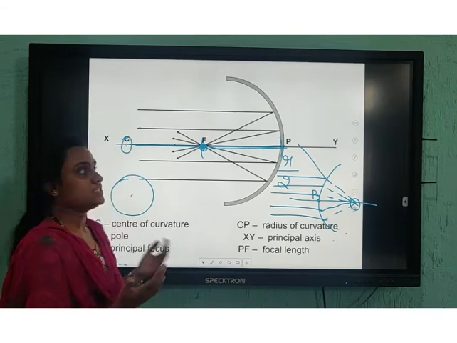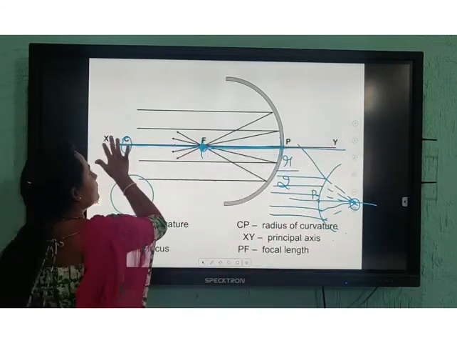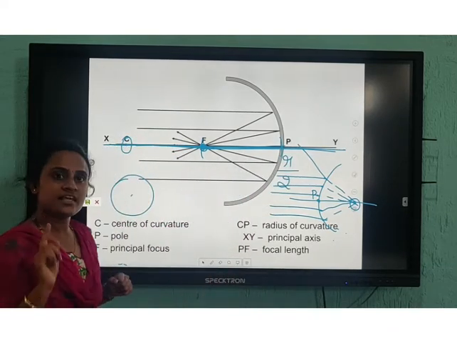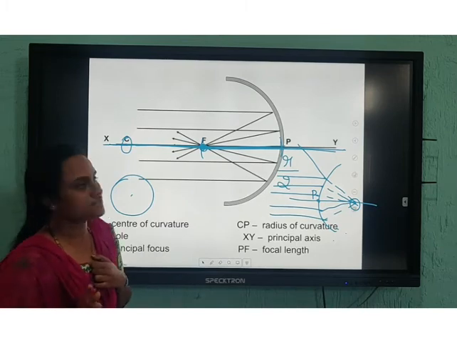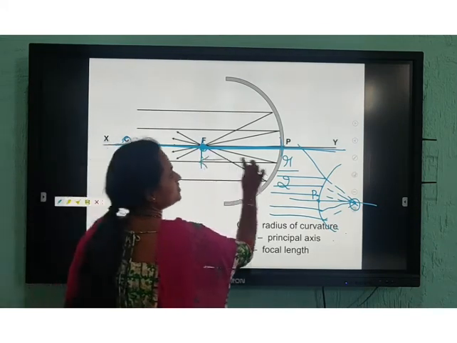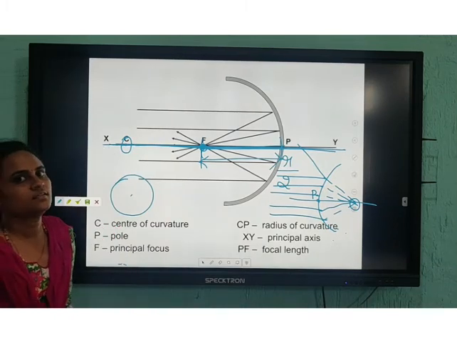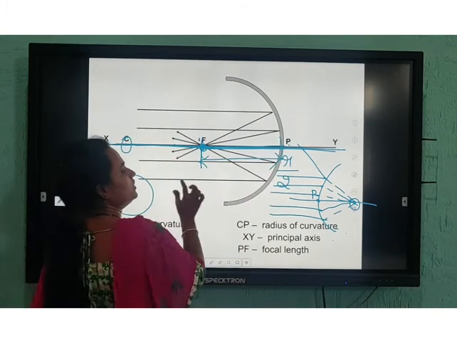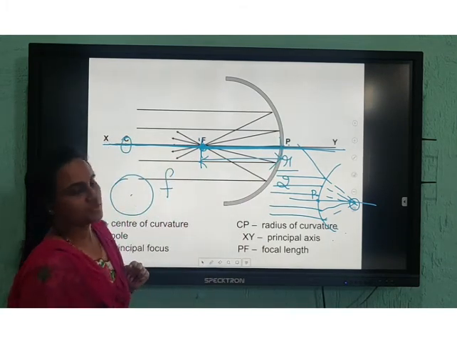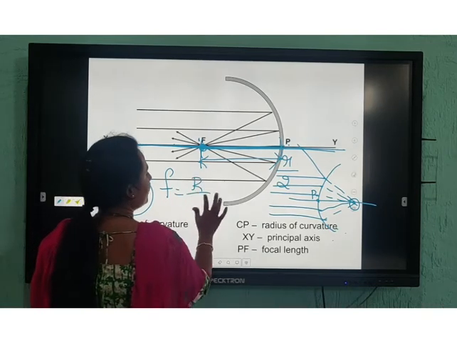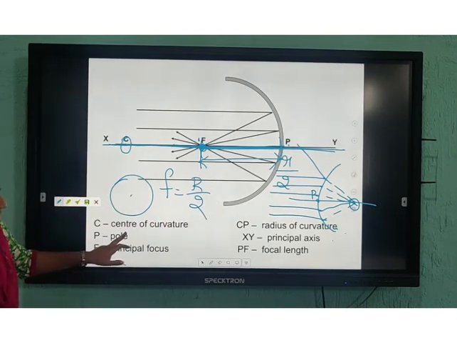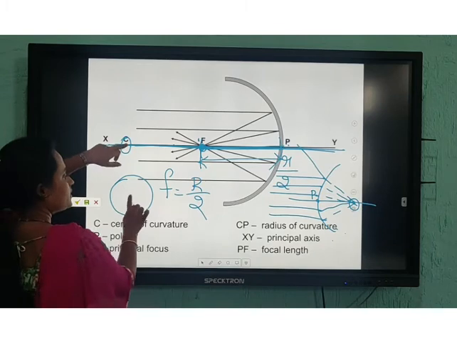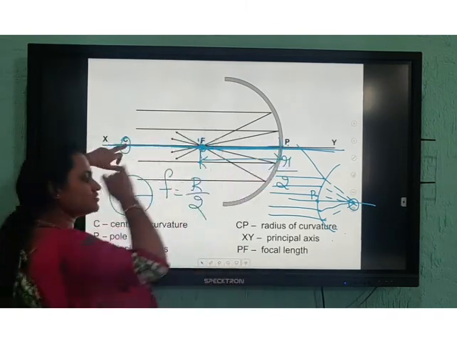Next, the principal axis means this line. The center of curvature, focus and pole all lie on the same line. That is called the principal axis. Then the distance between principal focus and pole of the mirror is called the focal length, given by small f, with the relation R by 2. See, CP, from here to here, as I said in a circle, is the radius, so here it is the radius of curvature.